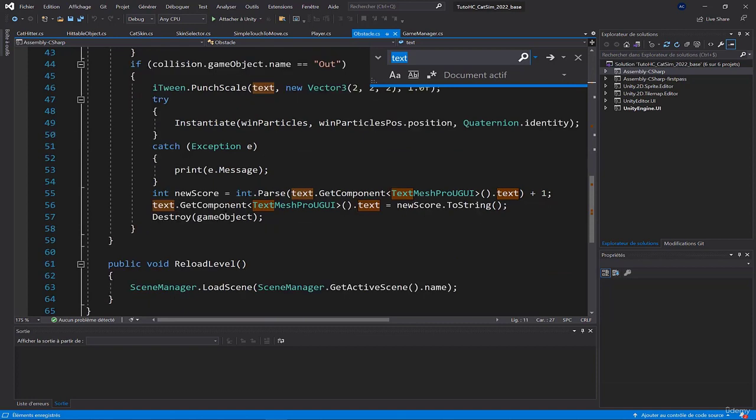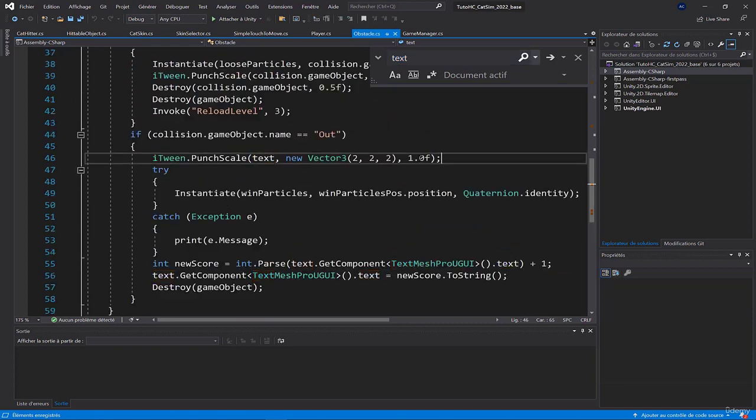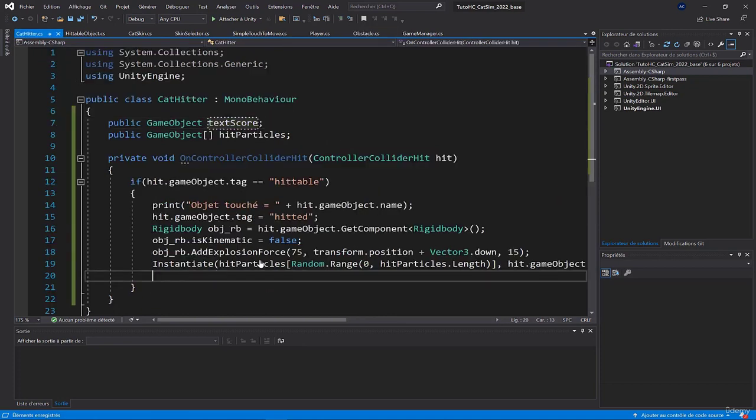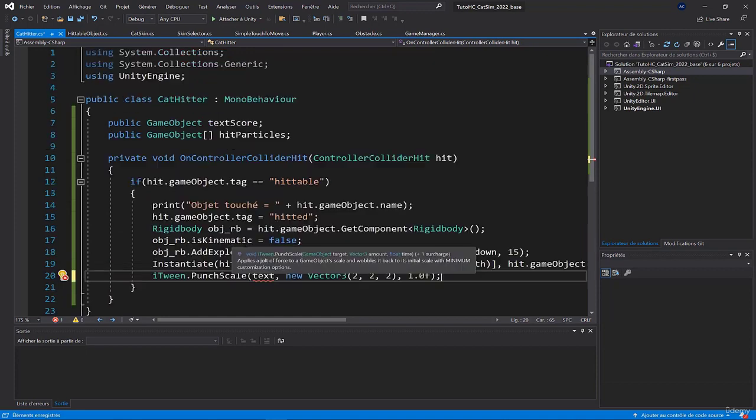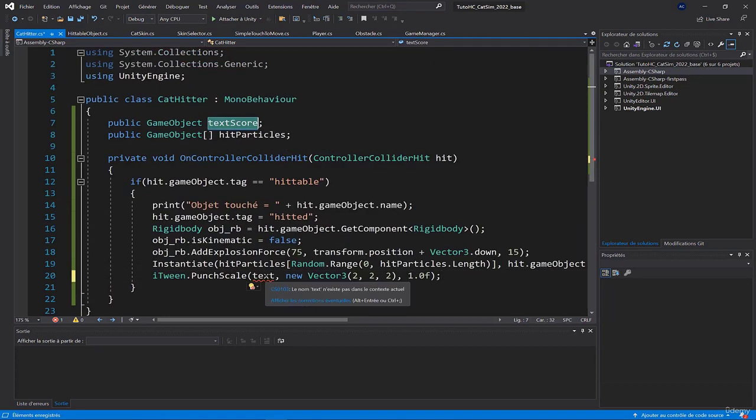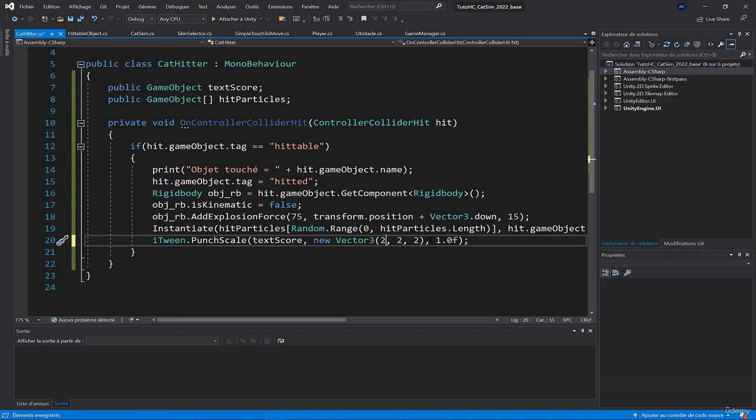At the time of the collision, we can do iTween punch scale like we did. So when the collision occurs, I'll do iTween punch scale on the text score. We'll do something more discreet. I write .25f. It will be a bit more discreet than what we did. And since we'll have a lot of changes to the score, I mean really a lot, we'll do it over a shorter period of time, like 0.5f, in order to have a very fast visual effect, even 0.3.